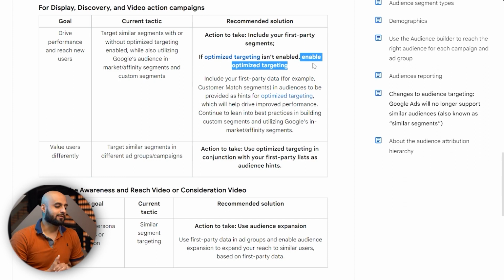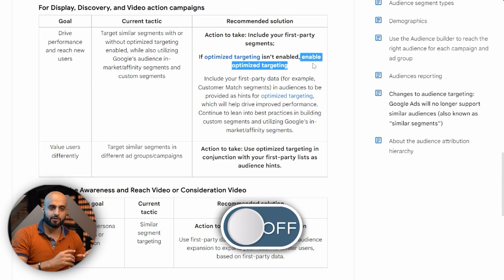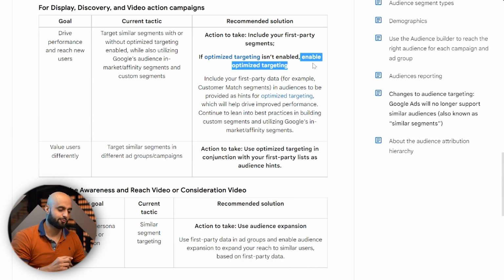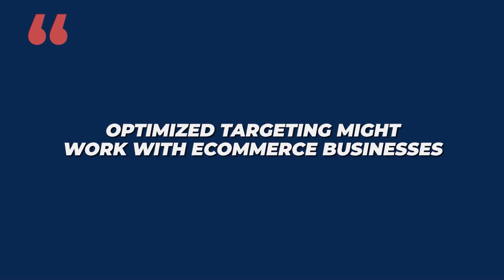Again, I'm not the biggest advocate for optimized targeting for various reasons, like we talked before. Low quality users coming in. Sure, you can turn it on and then turn it back off to really isolate those bad age groups, things like that. That's definitely doable. I like to kind of keep things under control in terms of that from the beginning, but totally up to you to test it out and see if you can get decent results. For e-commerce, like I said, it might even be better to leave that enabled.